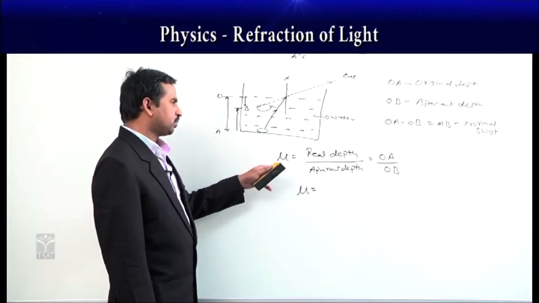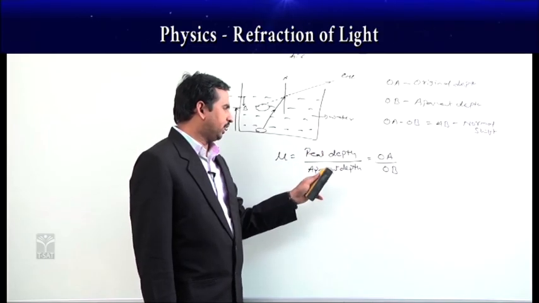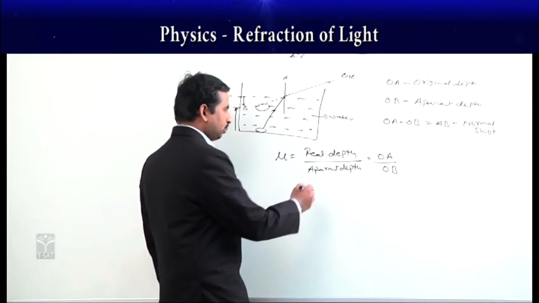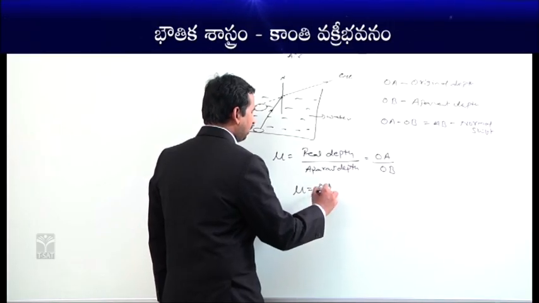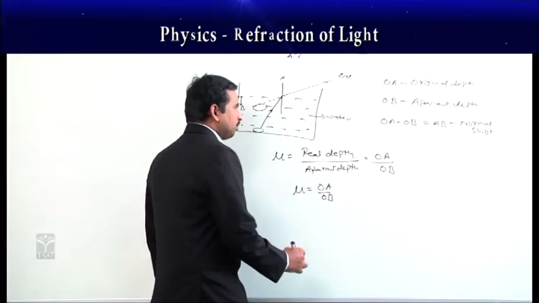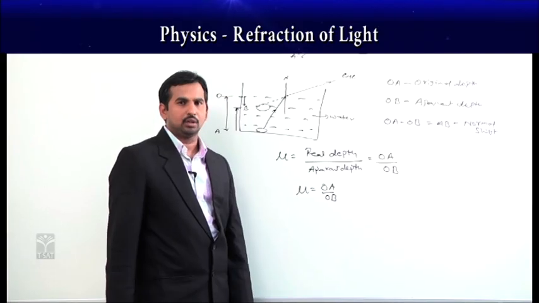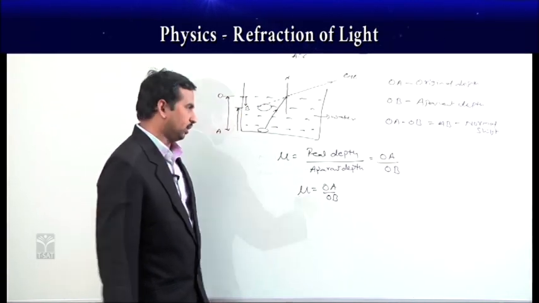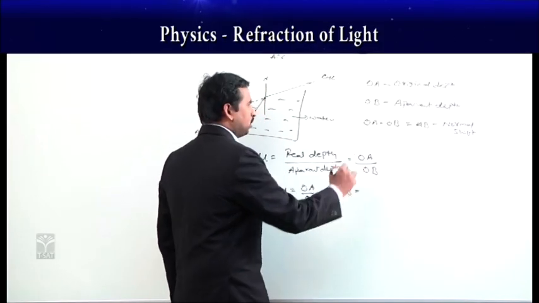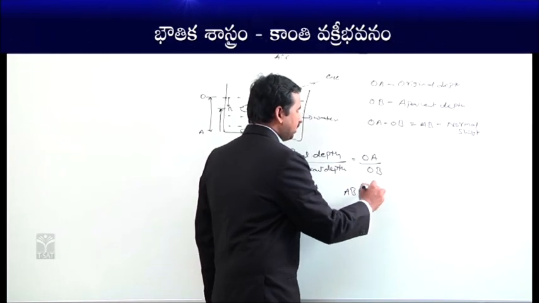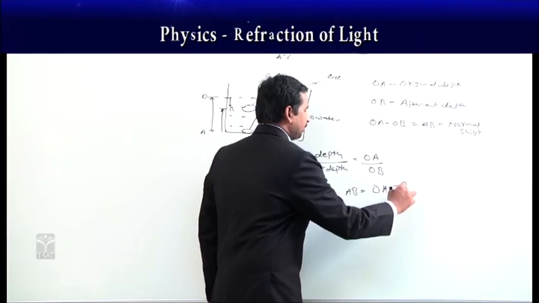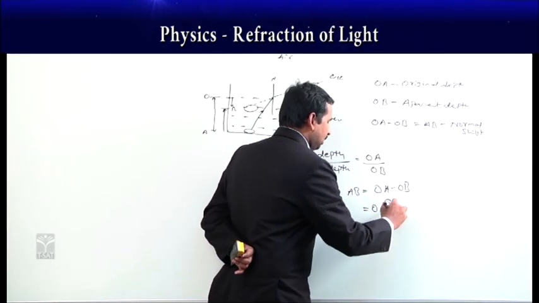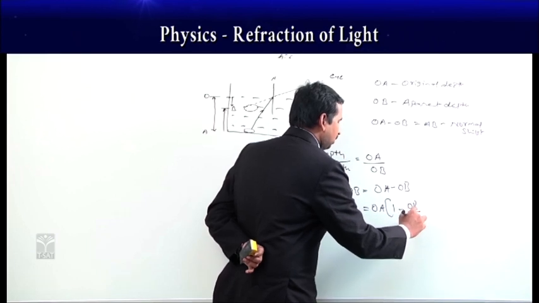As refractive index mu is equal to real depth by apparent depth, we got that as OA by OB. So mu is equal to OA by OB. But what we need is the normal shift. How much is that coin appears to be raised? That normal shift we want. Then AB we got as OA minus OB. If you take OA common, then it is 1 minus OB by OA.